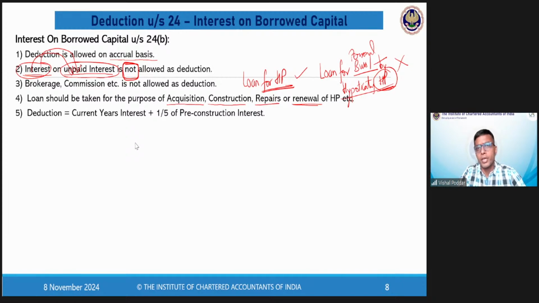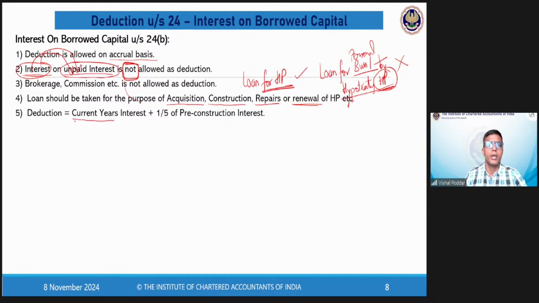Now, the most interesting part, which is the practical part for which we have to do some basic sums, is how to compute this amount which is eligible as deduction. Now, the amount which is eligible as deduction for this particular item, that is interest, comprises two types of interest. What are these two interests?